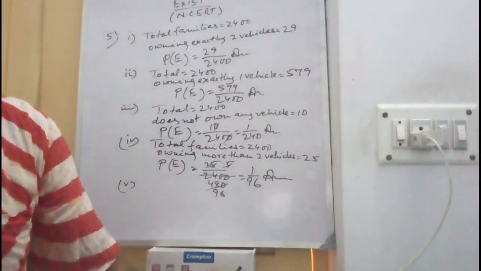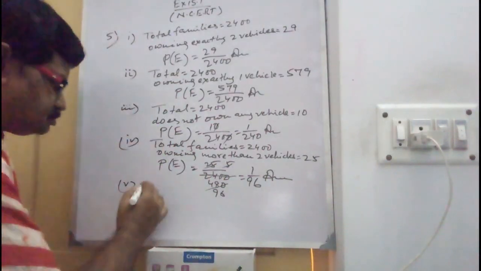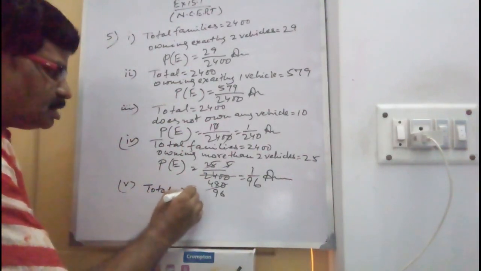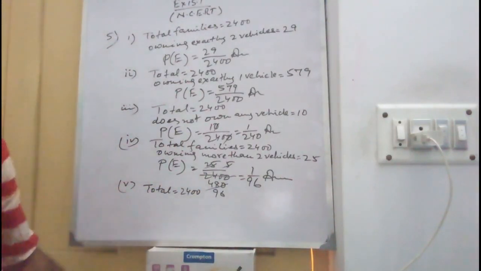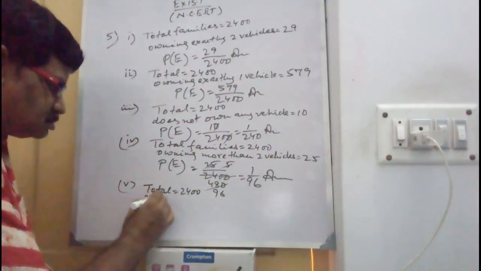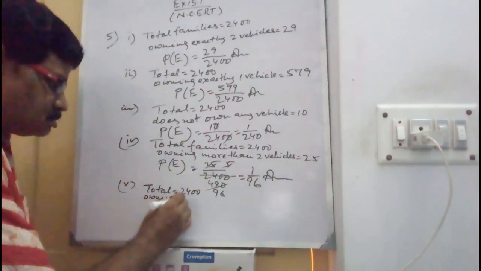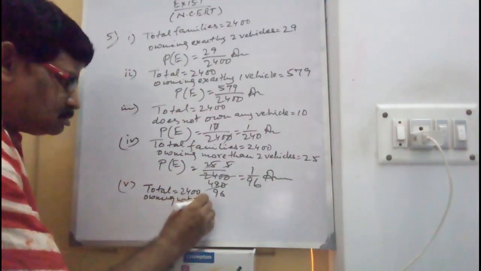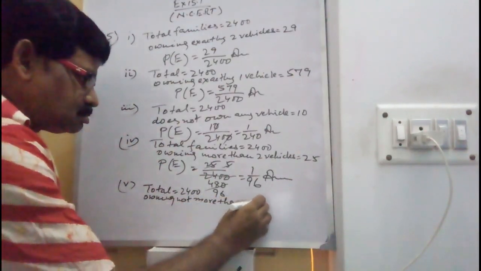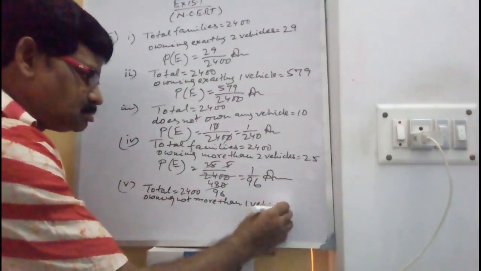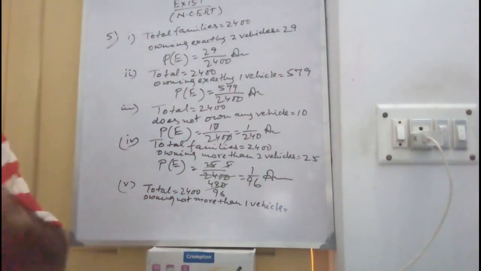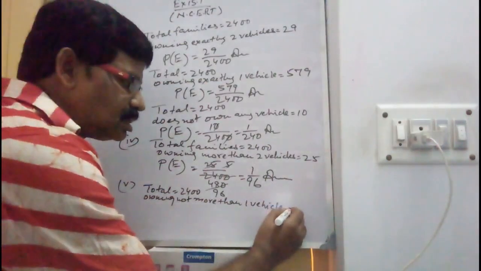Next, Roman 5. Total families 2400, owning not more than 1 vehicle. So first, that is 0 vehicles.